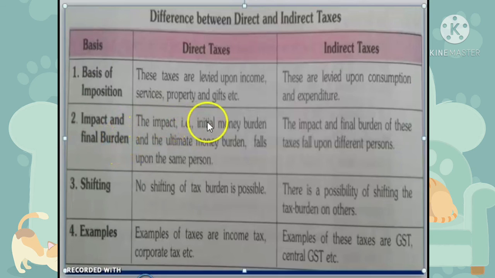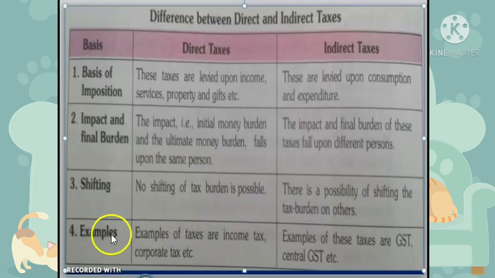In direct tax, the impact, the initial money burden, and the ultimate money burden fall upon the same person, so no shifting of the tax burden is possible. In indirect tax, the impact and the final burden fall upon different persons, so there is a possibility of shifting the tax burden to others.